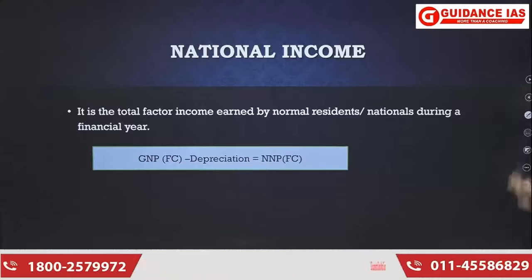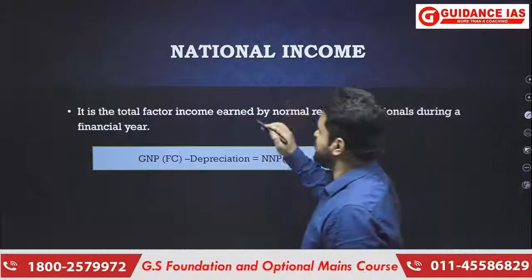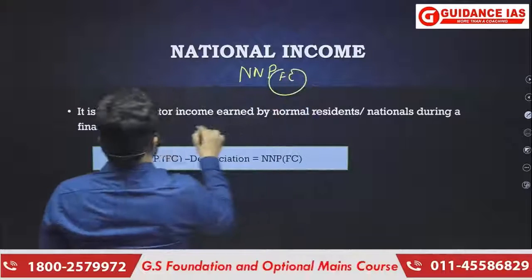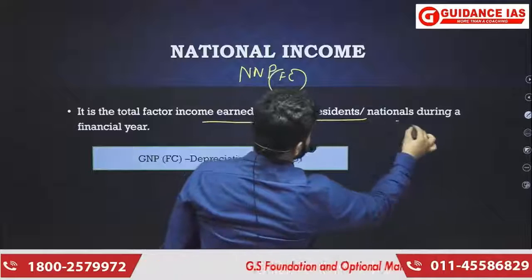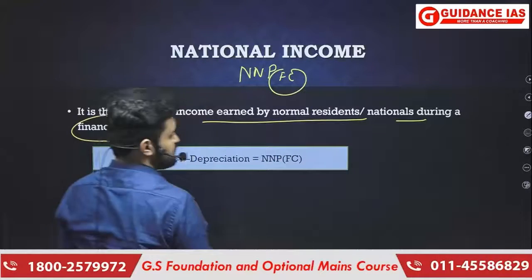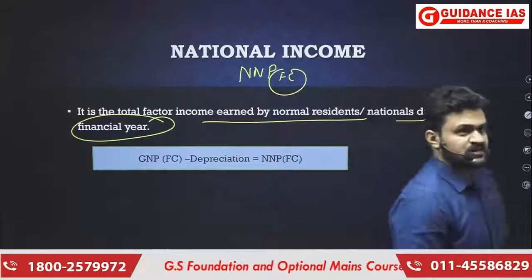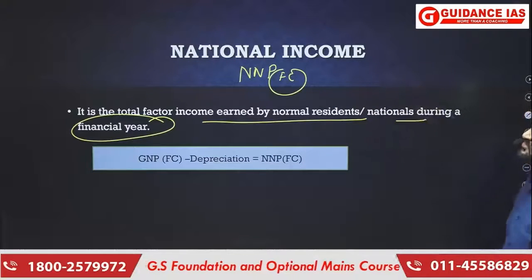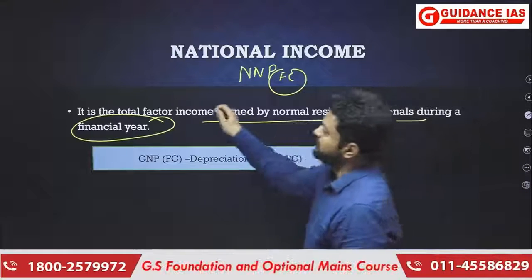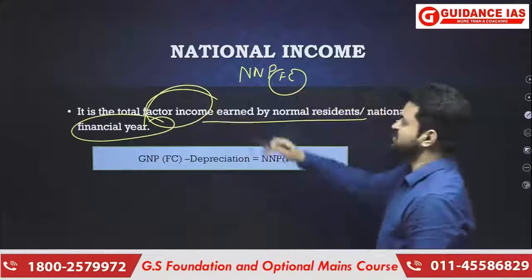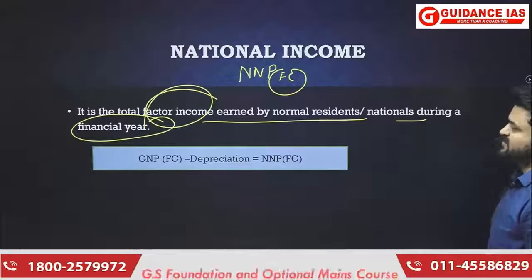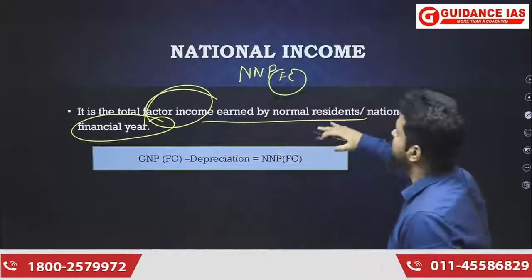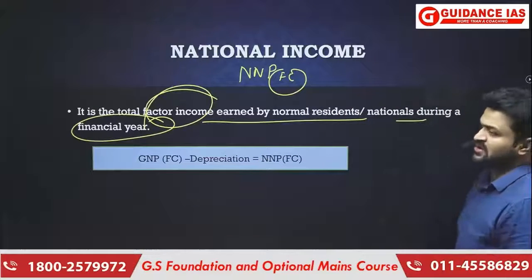Okay. So what is national income? That is, what is net national product at factor cost? It is the income earned by normal residents or nationals during a financial year. Okay, so this is the definition now. Net national product at factor cost is the total factor income. You understand the meaning of factor here. Factor income means income generated by factors. That is the total factor income earned by normal residents or nationals during a financial year.